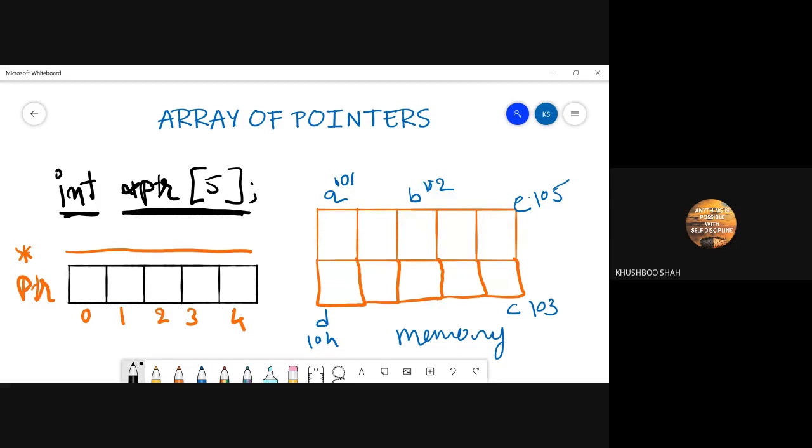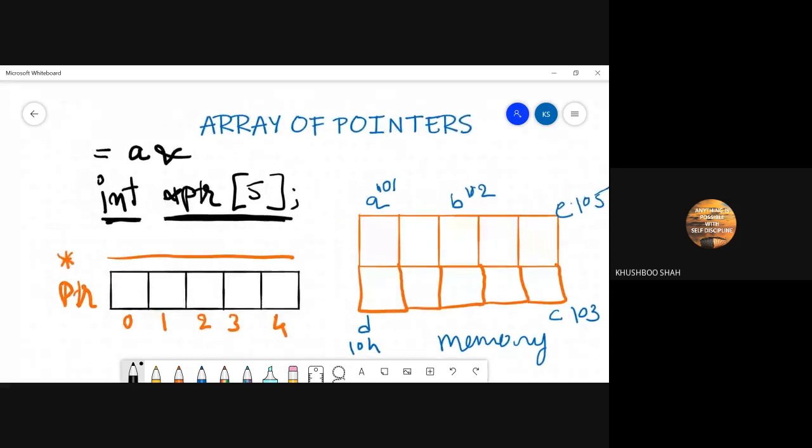If I say that the address of A, if I assign it to ptr in this array, how can I write? If I want to store the address of this location, I want to assign it to this place. How can I write? Any idea?